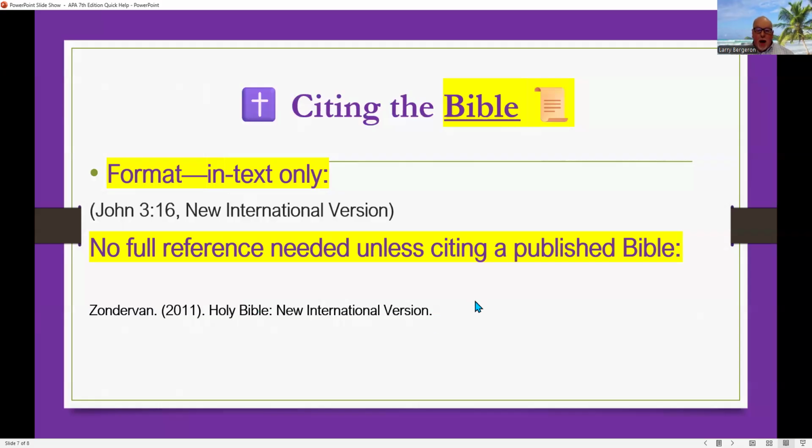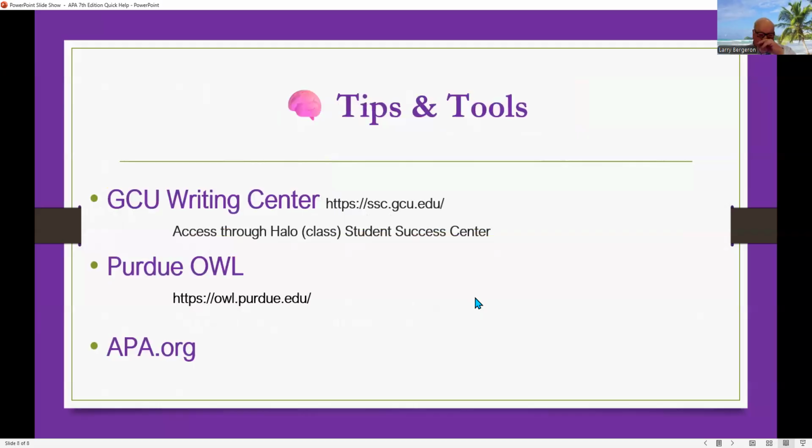Okay. All right. So here are some tips and tools that you can have access to that will help you figure out how to do a proper citation, because I've just covered some general elements that we use in our class, but there are going to be others that you'll have some challenges with. So take full advantage of the GCU Writing Center to get that information.